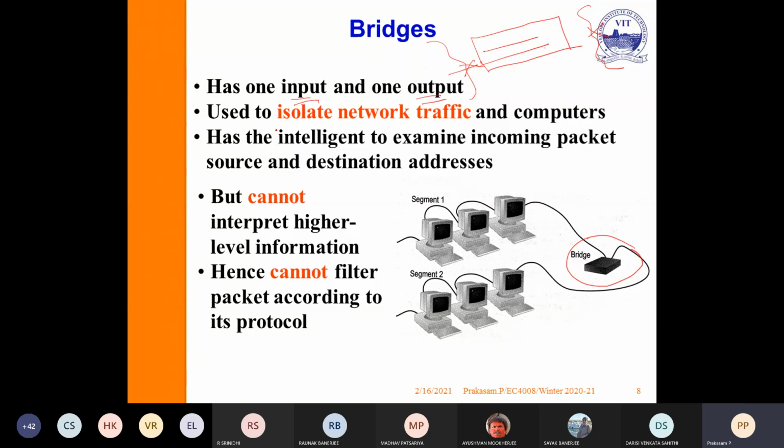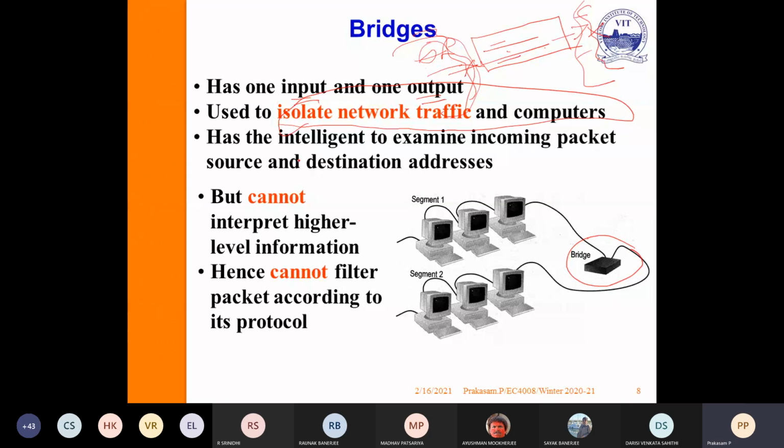It is used to isolate network traffic and computers. For example, with a roadway bridge, it won't pass the entire traffic. Suppose here we have six lanes and outside there are only four lanes. The traffic here will be very high for six lanes, but it passes only four lanes, so the output side carries only four lanes of traffic. So it isolates network traffic and computers between two different segments.